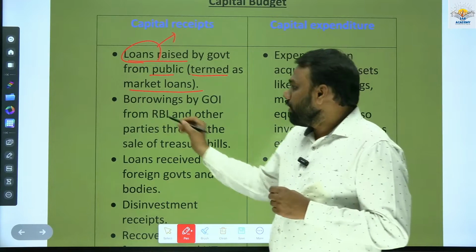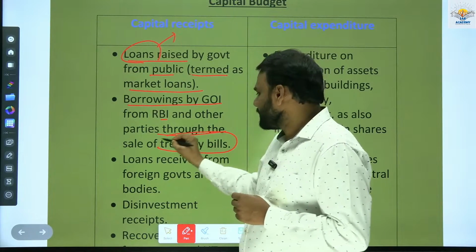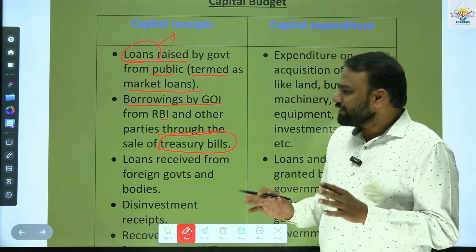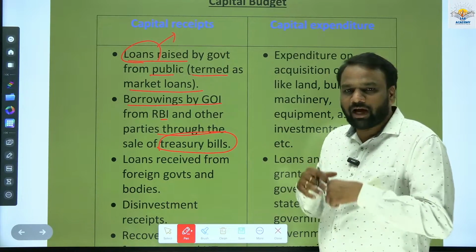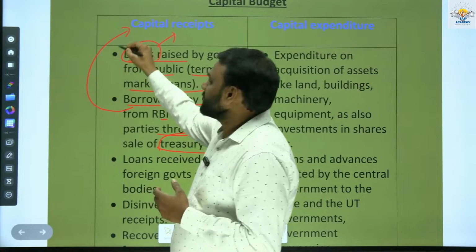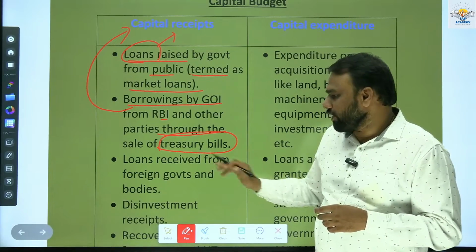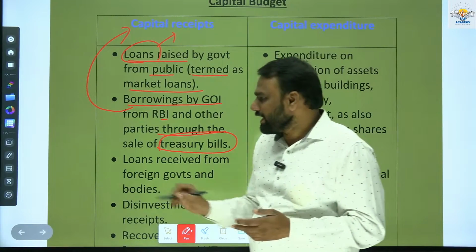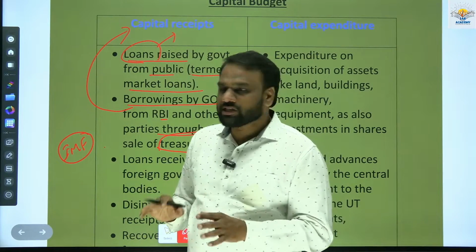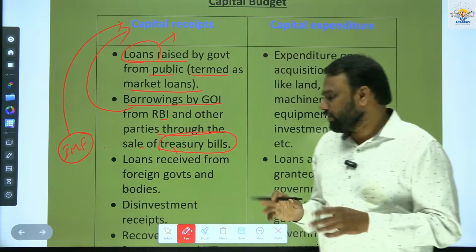Capital receipt. Borrowings by Government of India from RBI and other parties through the sale of treasury bills. Later on we shall see what are treasury bills and how they are used. Whenever the Government of India borrows from the RBI, that money forms part of capital receipt and does not form part of revenue receipt. Next, loans received from foreign governments and bodies. Let us assume India receives a loan from IMF. Whatever loan India receives from IMF will be a part of capital receipt and not revenue receipt.